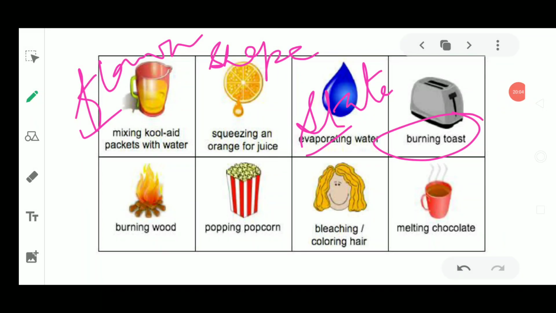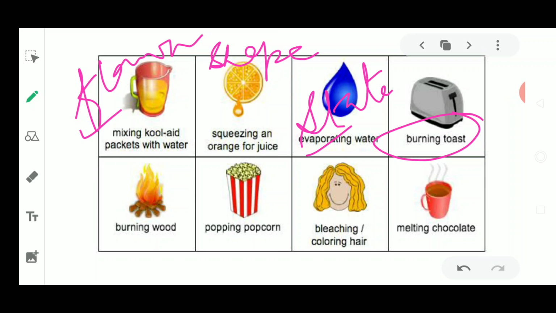Now here you are seeing that the list is very long, and there are so many other changes which could be included here. So I just wanted to make it very clear that in any type of change, you could see that things are changing from one type to another type. Now in this chapter, or I think in your NCERT book also, some activities are given, where you have to make a list of such activities. After finishing this topic, I'll tell you about what you have to write.